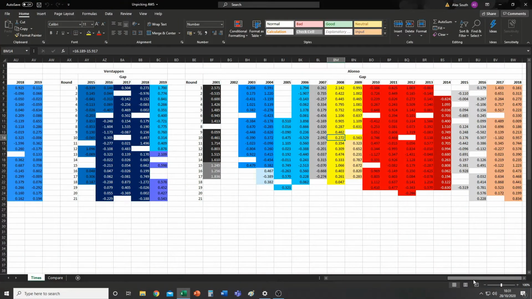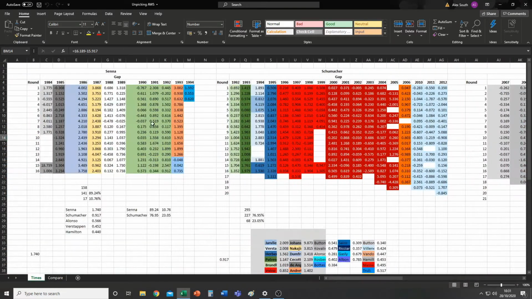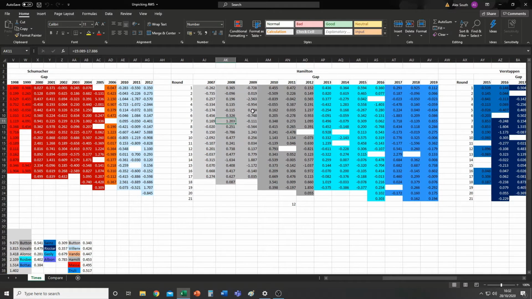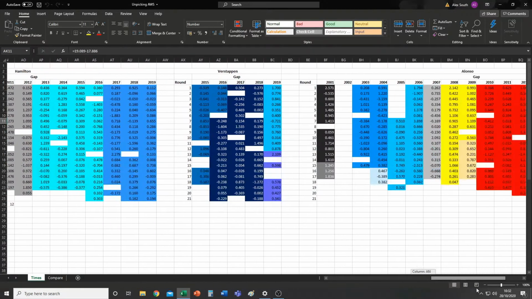But anyways, I have done the basic stuff, excluding outlier races, like the ones in the rain. But if I just take you to the Excel page, there are just so many different numbers, and they're all primarily from their fastest individual times. So in the actual explanation video that AWS popped out, they said that they took the times from every single session. So from each Q1 session, each Q2 session, each Q3 session for each round in every year. Now that's a lot of data, which means each of these is going to be 3 times as long. The research is going to take 3 times as long, and that's time I don't have. So that's something I've had to rule out.